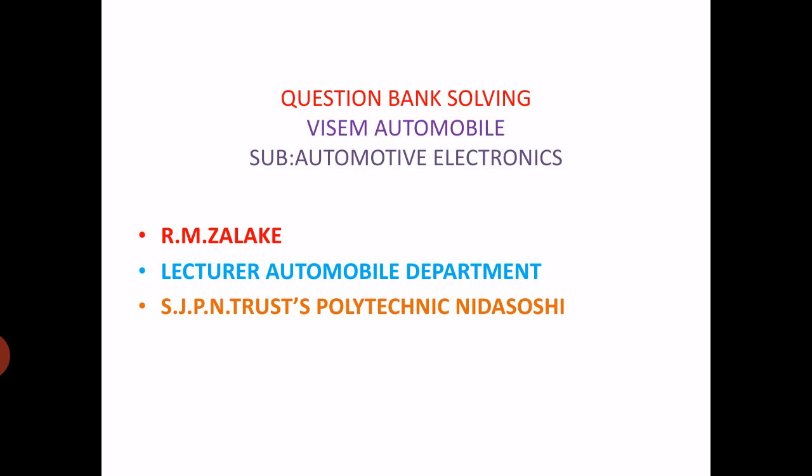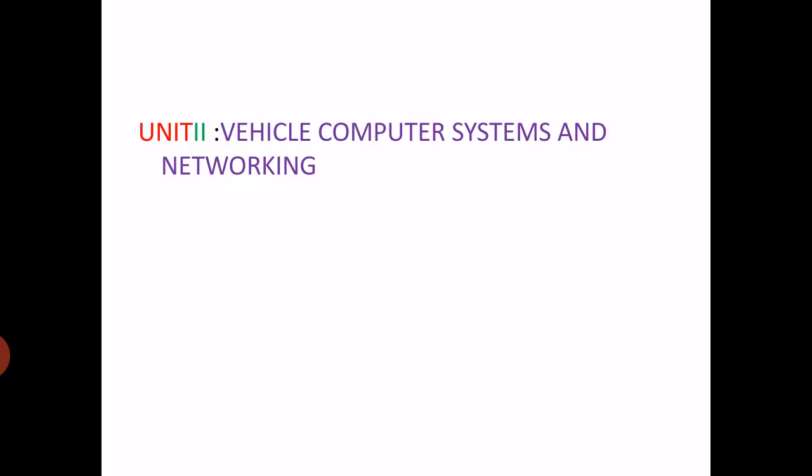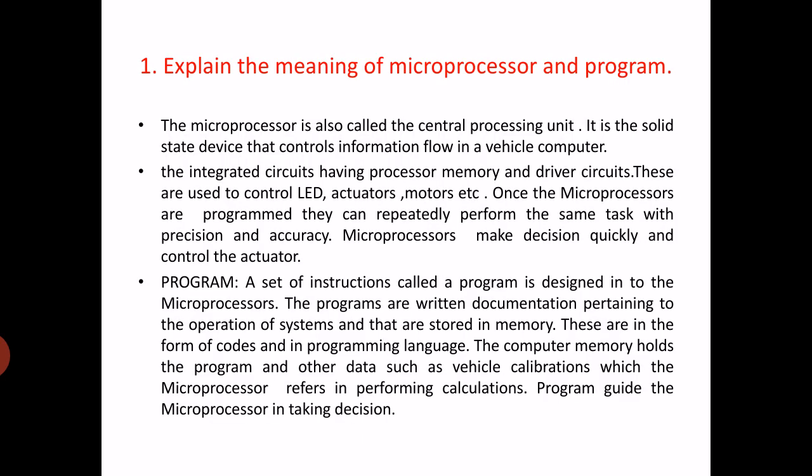Today, I am discussing the question bank of automotive electronics, that is 6th SEM Automobile Diploma Engineering. Under this second unit, that is Vehicle Computer Systems and Networking, 5 marks questions. Question number 1. Explain the meaning of microprocessor and program.